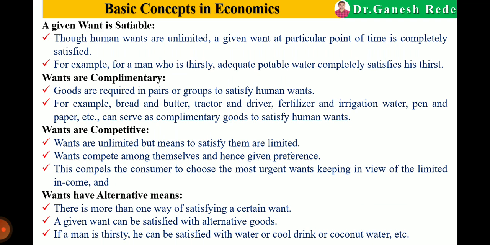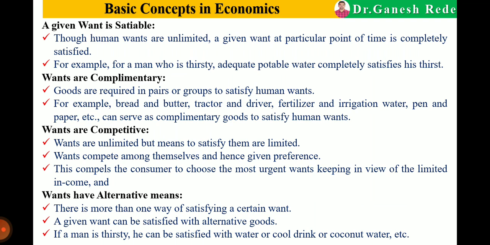The next characteristic: wants have alternative means, or alternative sources, to satisfy them. So there is more than one way of satisfying a particular want. A given want can be satisfied with alternative goods. There are so many things that can satisfy a particular want.